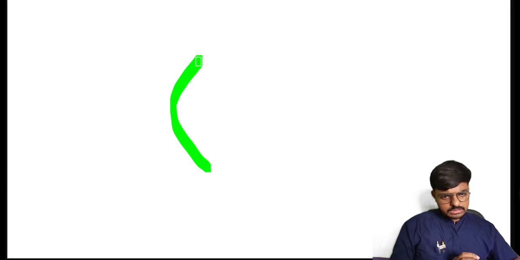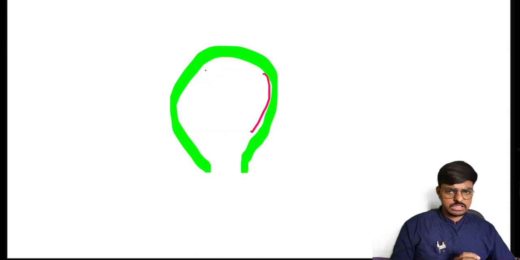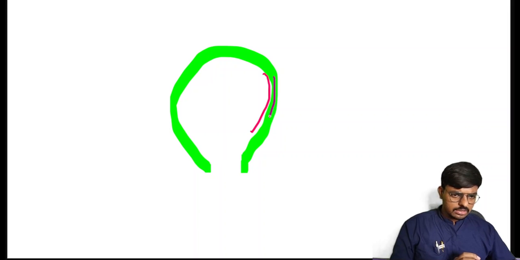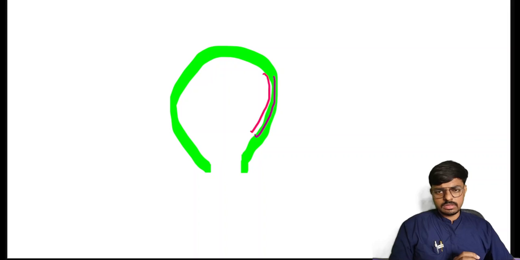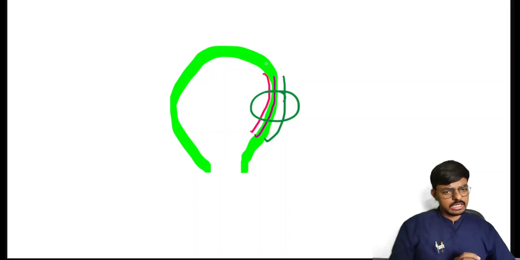Okay, so as I told, consider this one as the innermost layer, that is the endometrium. In pregnancy we call this endometrium the Decidua. It has three layers. The first layer is the Decidua compactum. The second layer is the Decidua spongiosum, and the third layer is the Decidua basalis. So these are the three layers.